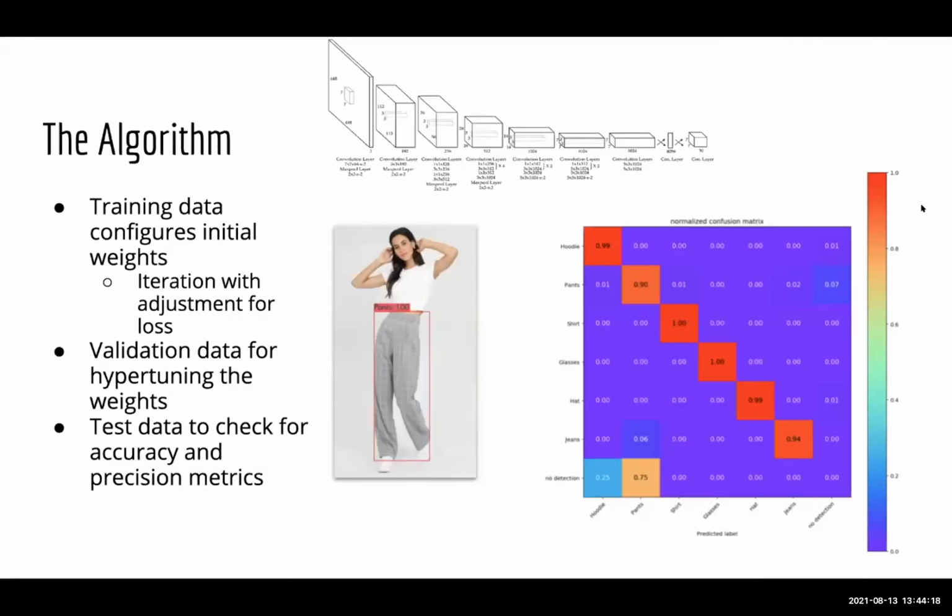In order to train our model, we formed our final weights by iterating through our 4,900 labeled training photos and adjusting the pre-trained weights. We then used our validation data to precisely tune our final weights so that the model was as accurate as possible. Finally, we formed a confusion matrix, which you can see on our slide, using our test data.